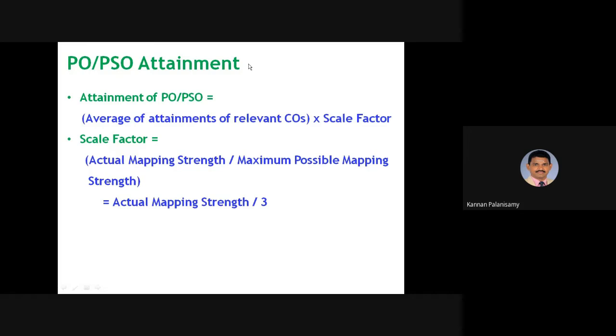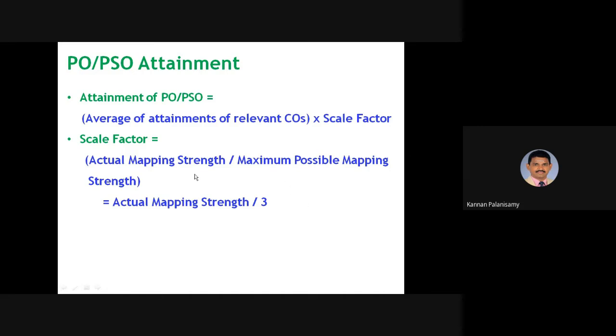And the PO PSO attainment, right? Attainment of PO PSO is the average of attainments of relevant COs into scale factor. So here the scale factor is actual mapping strength over maximum possible mapping strength. So that is actual mapping strength divided by 3, because our maximum strength is 3. 1, 2, 3 we have considered.